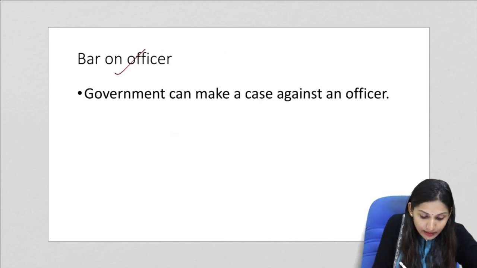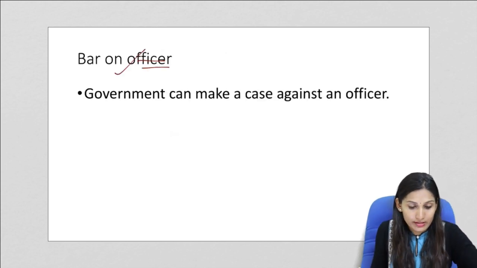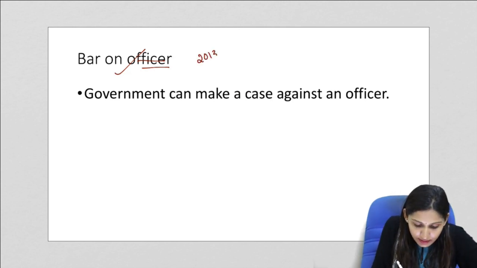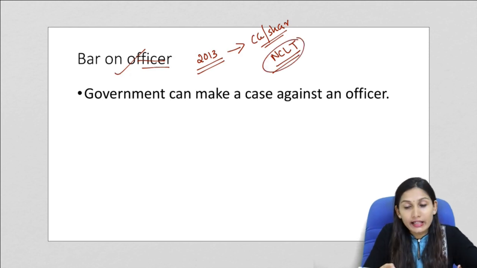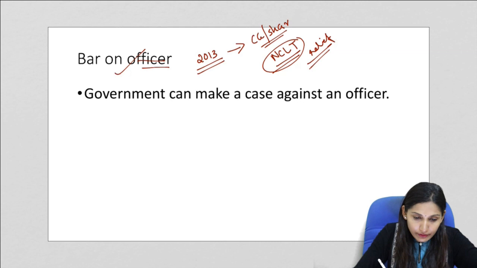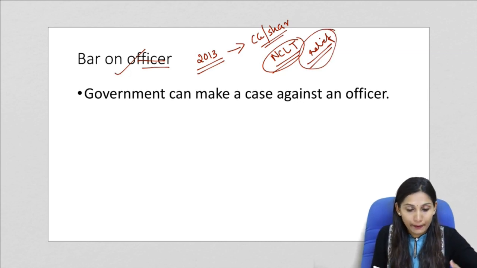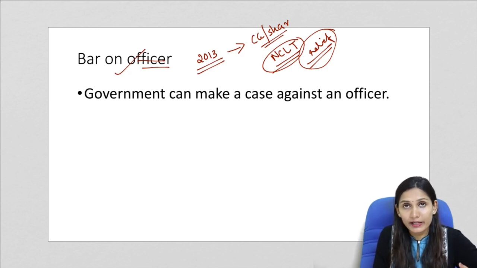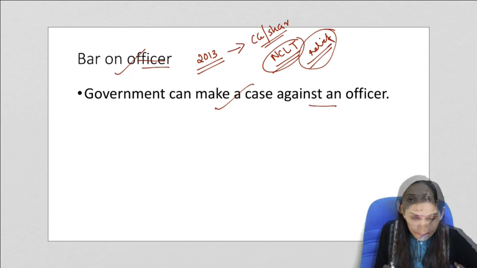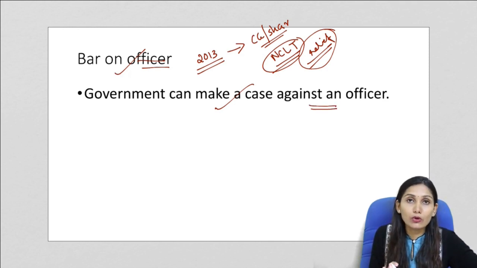Now next one is regarding bar on an officer from holding an office. So basically under the 2013 original act, the central government or any shareholders can apply to the NCLT, that is National Company Law Tribunal, for any kind of relief against the mismanagement of the company. Now under the bill, that is the proposed amendment, in such a complaint which is given by the government or by any of the shareholders, the government may make a case against an officer of the company on the ground that that particular officer is not fit to hold the office.